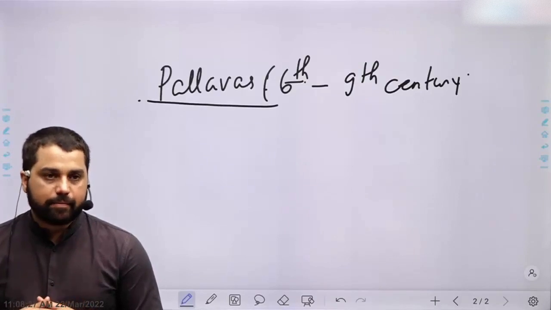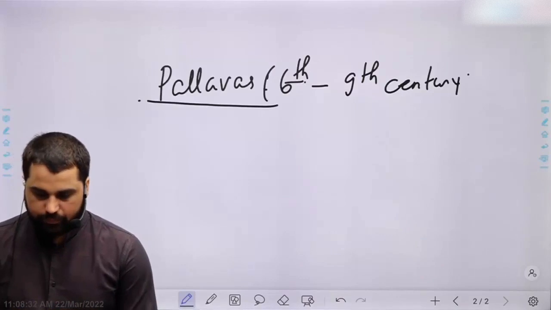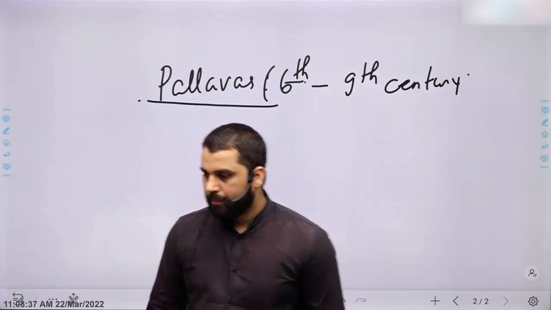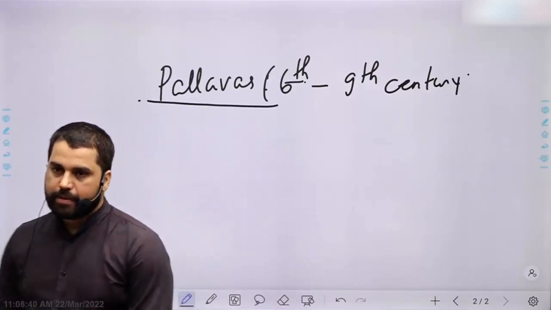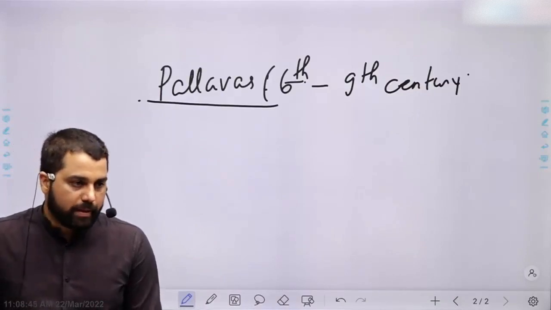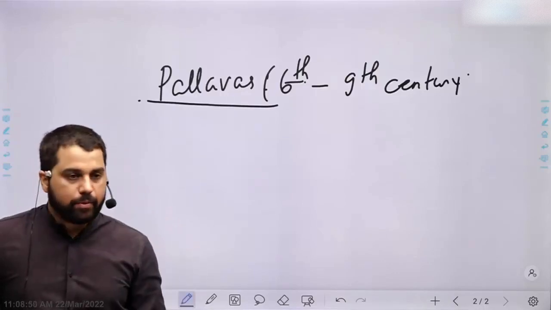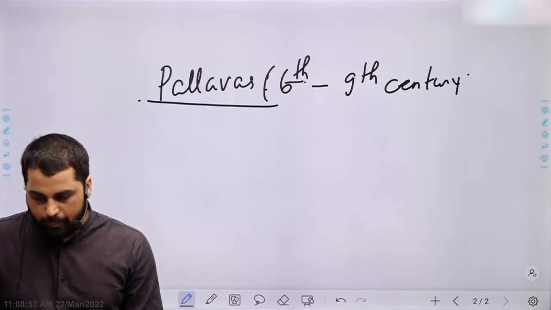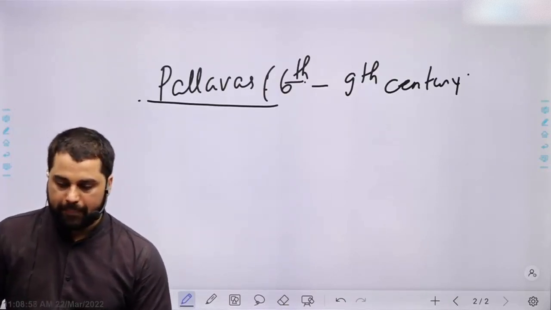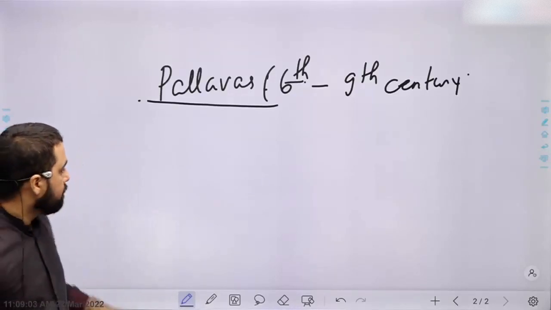By the 7th century, write down, by the 7th century, southern India was being ruled by three great kingdoms: Pallava of Kanchipuram,